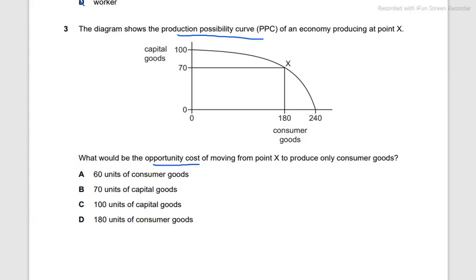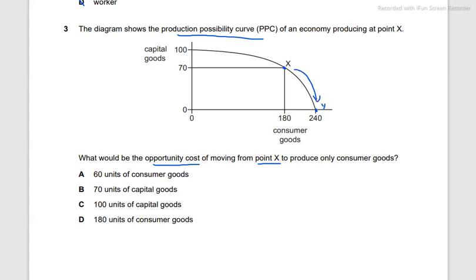The question says, the diagram shows the production possibility curve, PPC, of an economy producing at X. So this is the current point at which this economy is producing, X. What would be the opportunity cost of moving from point X to produce only consumer goods? So they're saying a movement along the PPC curve from point X to this point right here. I'm going to name this Y. It's not necessary to name this, but I'm just going to name this for ease. A movement from X to Y, only producing consumer goods.